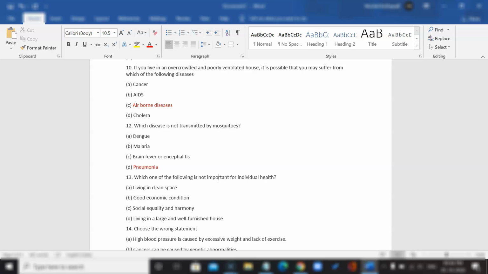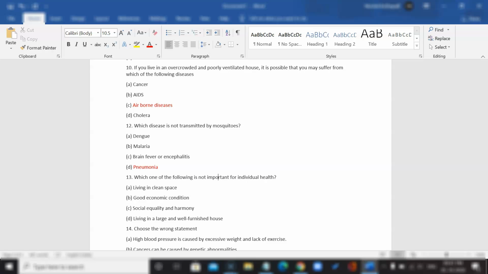Next, good economic conditions. In order to maintain good health, we have to consume a well-nourished, balanced diet of food, plenty of vitamins, vegetables, fruits. But how can we get that food? We have to buy the food with money. And a primary reason why a lot of people are dying due to malnutrition or stunting is because they don't have the money to buy nutritious food for their children or even themselves. So, good economic condition, providing equal economic opportunities in terms of employment to everyone, is important for individual health and improving the health of a nation or state or city or whatever.